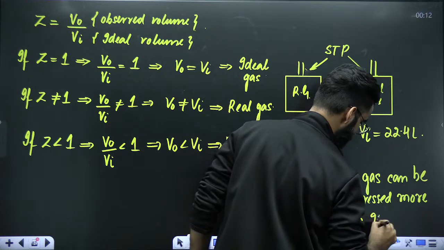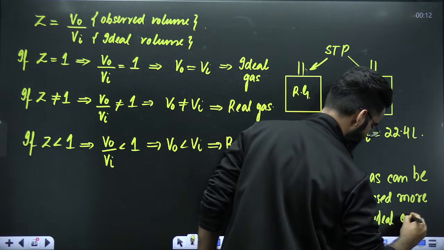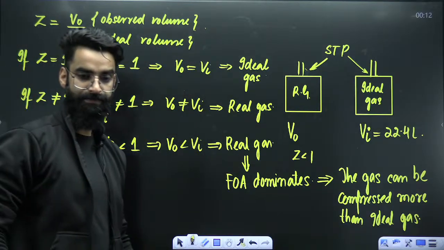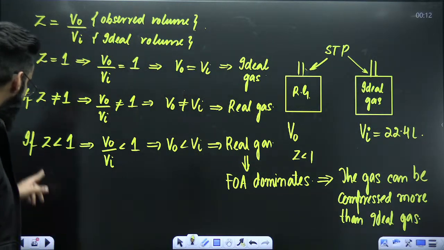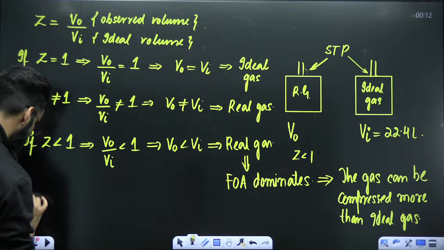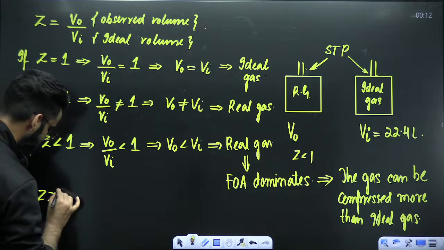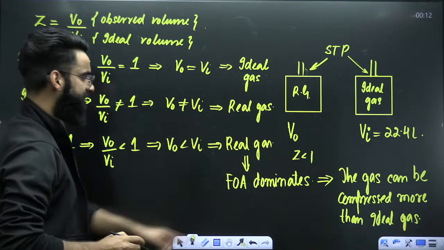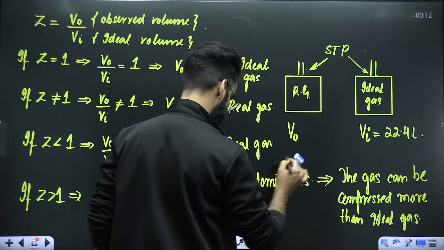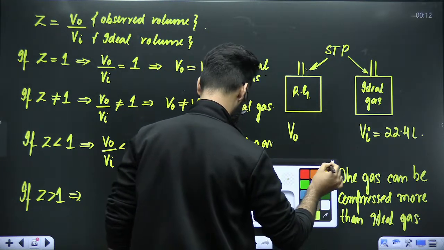Then the ideal gas. I hope it is clear. Now guys, one more thing. What is the last point? The last point is if Z is greater than 1. Now you tell me, if the Z value for this particular real gas is greater than 1, what will happen? Let's get to know.